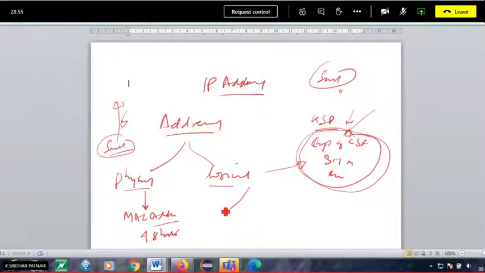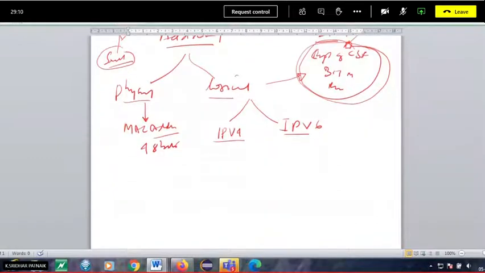But when I say logical, here we have IPv4 and IPv6, Internet Protocol version 4 and version 6. That's why when we discussed the router, we assigned IP addresses in both the networks belonging to different network IDs. Those are all logical addresses, and they follow IPv4. IPv4 may be a public IP or a private IP. Public IP means everybody can access; private means only authenticated users.